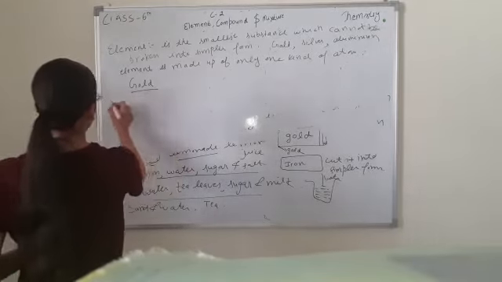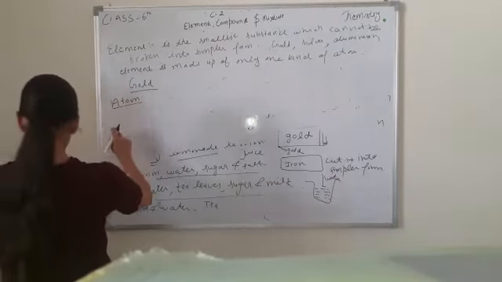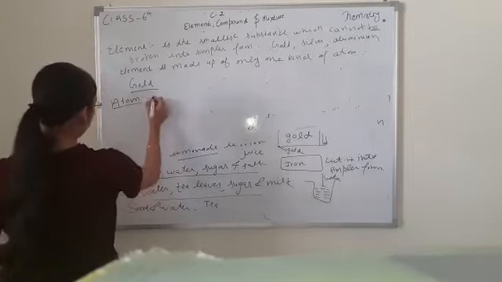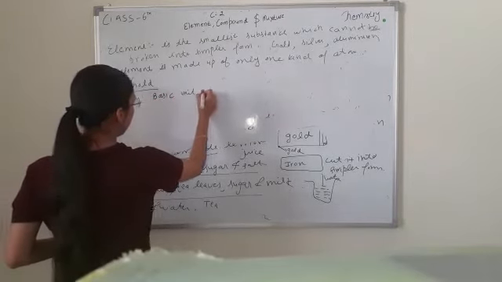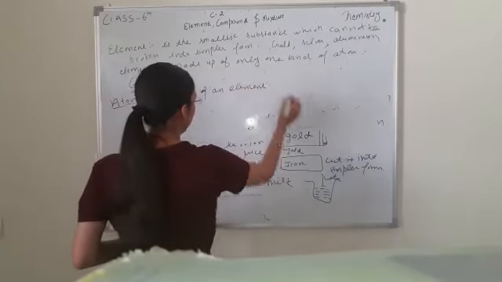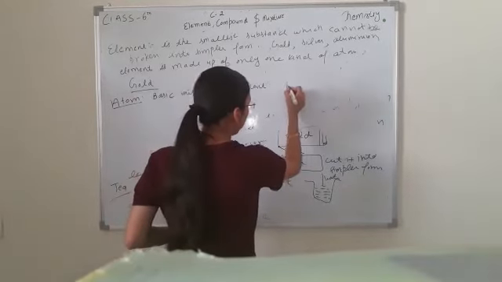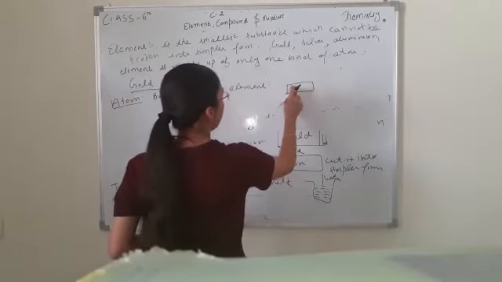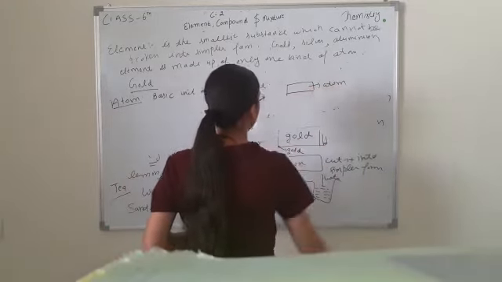Next, the topic is atom. Atom is also the basic unit of an element. For example, when we make a house, bricks make the house, and one brick is like the atom of a house.